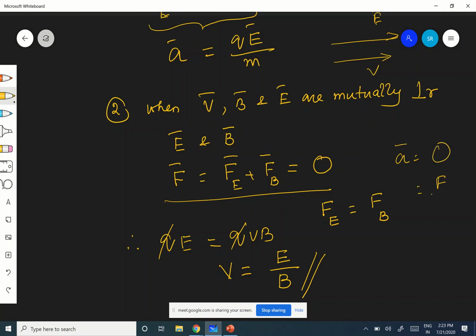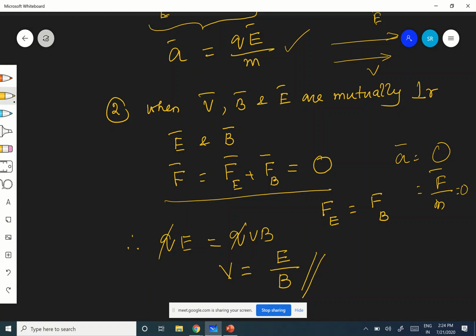That is F by m, total Lorentz force divided by m, which is also equal to 0. It means the particle will pass through the field without any change in its velocity, because the net force is 0. In the first case, at least there was a force due to the electric field. But here, E and B are such that the net force is 0, so if you add both, it is 0.